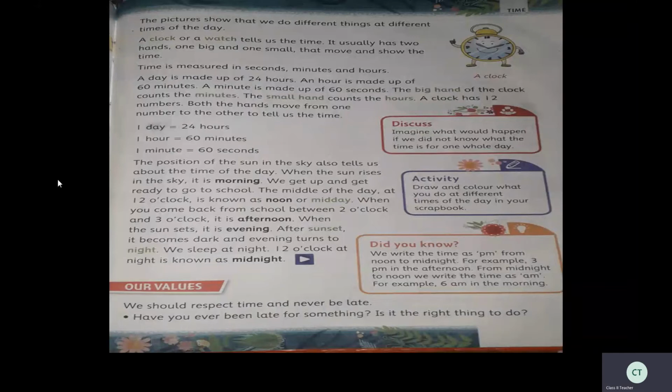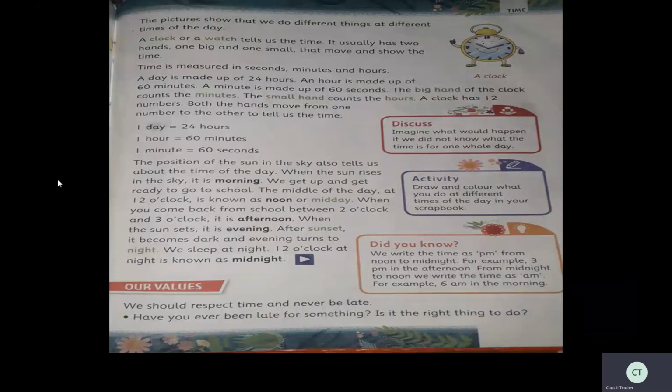A clock has 12 numbers. So already you have seen in the screen, is it? There are 12 numbers a clock is having. Both the hands move from one number to the other to tell us the time. So both the hands, whether it is big or small, both hands move from one number to the other to tell us the time. Now, 1 day is equal to 24 hours. 1 hour is equal to 60 minutes. 1 minute is equal to 60 seconds.